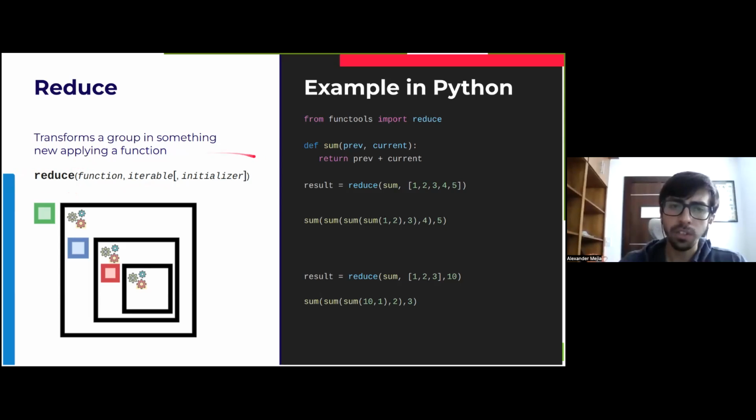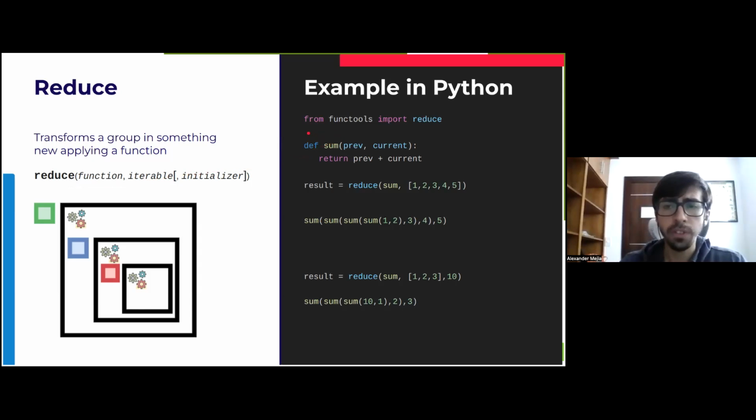When calling this reduce function, what is happening inside is a recursive call of the function. The function is applied to an element of the iterable, and that result is applied to the function again with the next element of the iterable, and that result is applied to the function again with the element after that, until we have finished all the elements of the iterable that we had available. So let's take a look at the code in Python and how we apply this.